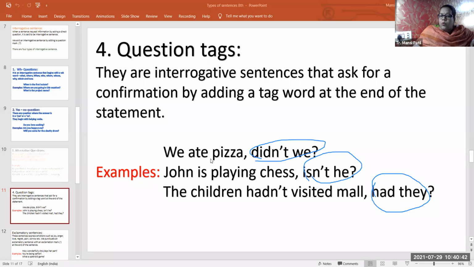We ate pizza. The sentence is not negative, it's an affirmative sentence. So we are going to add a negative word in the question tag. We ate pizza, didn't we? John is playing chess. Affirmative sentence, there is no negative word in the sentence. So while adding the question tag, we add a negative word. And look at the last one. The sentence has a negative word.